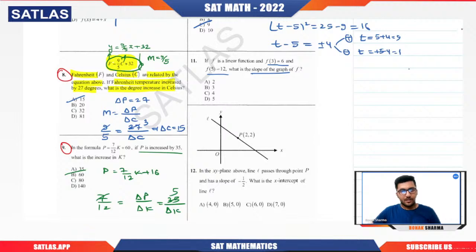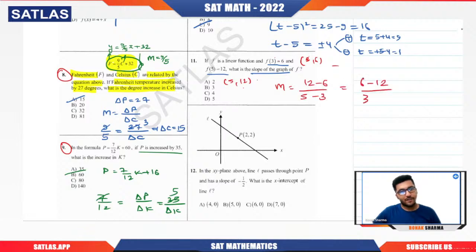Yes, this will be what? This is the point 3 comma 6. This is the point 5 comma 12. Why? For x equal to 3, y is 6. For x equal to 5, y is 12. Slope will be 12 minus 6 by 5 minus 3. Sir, can it be 6 minus 12 by 3 minus 5? Yes, you can write it either way.